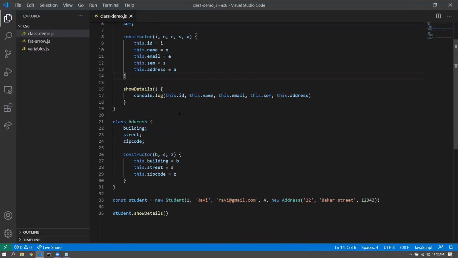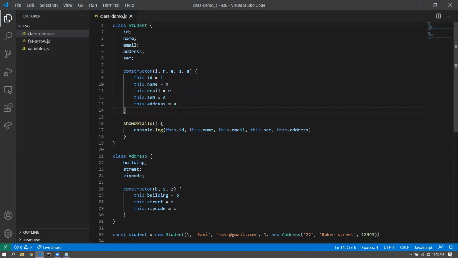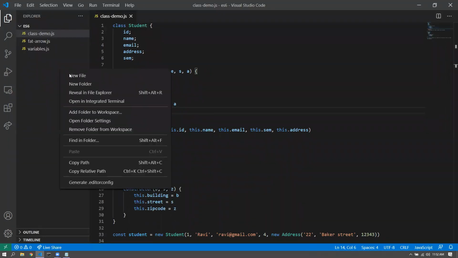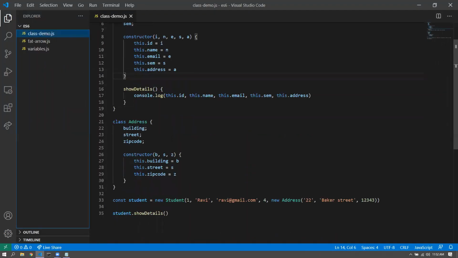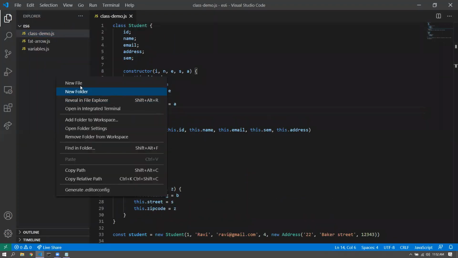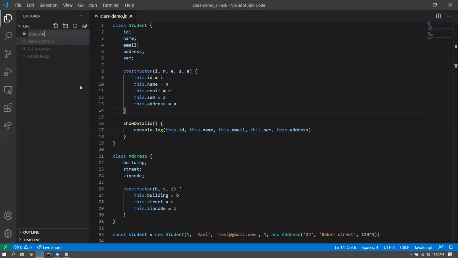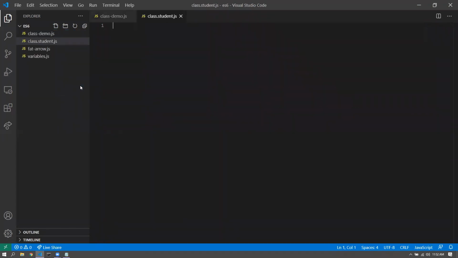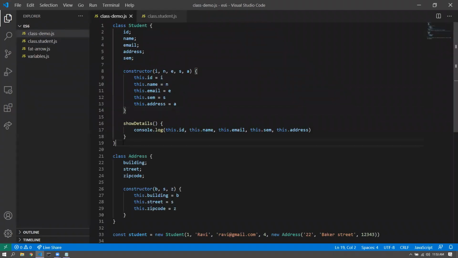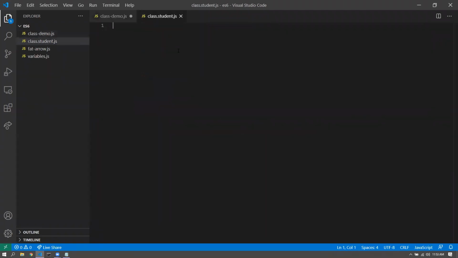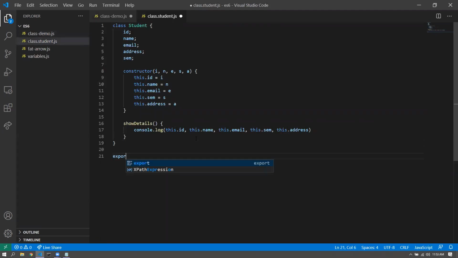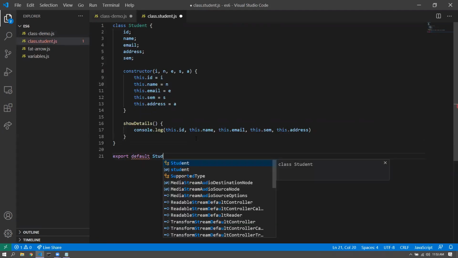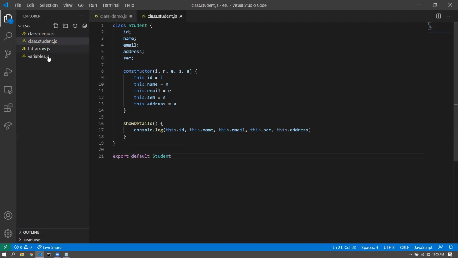All right. So this being clear, we'd now like to go for the import and export. One thing is for sure that we can go for a couple of classes here, student and address, or maybe, yeah, two classes, class.student.js. The naming convention actually doesn't matter. It is something that I'm choosing to name. And I can put this in here and go for export default student. All right. And then I'd also have an address class.